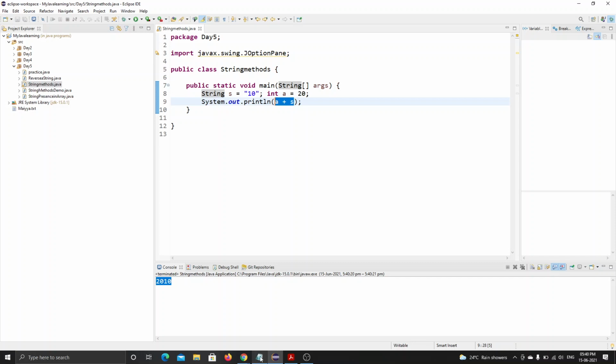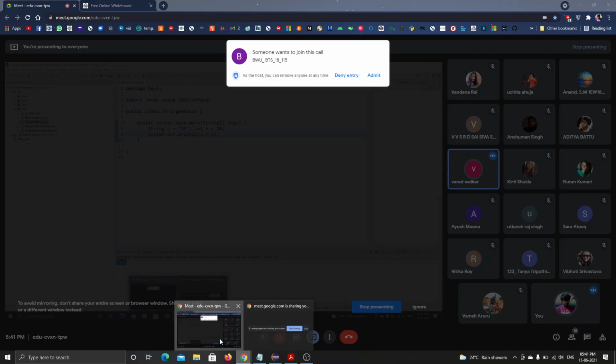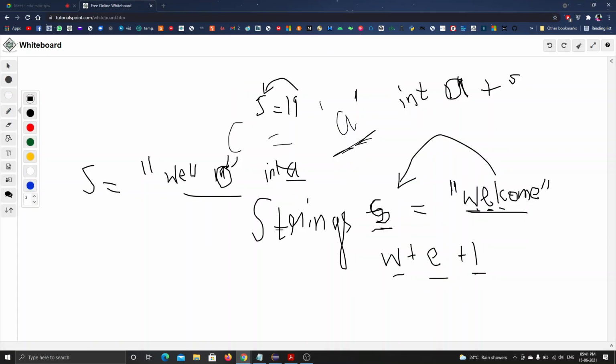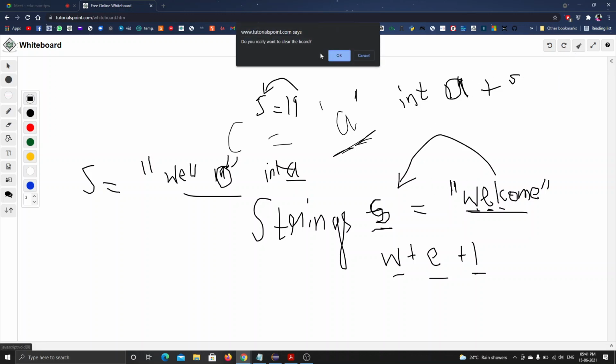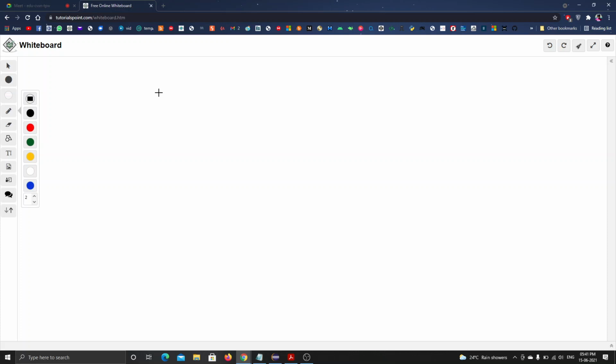Okay. Sir, can you please repeat once again string s equal to 10? Why should we write it? Because I don't understand. Okay. See, I'm showing here. Why will we declare it as a string?